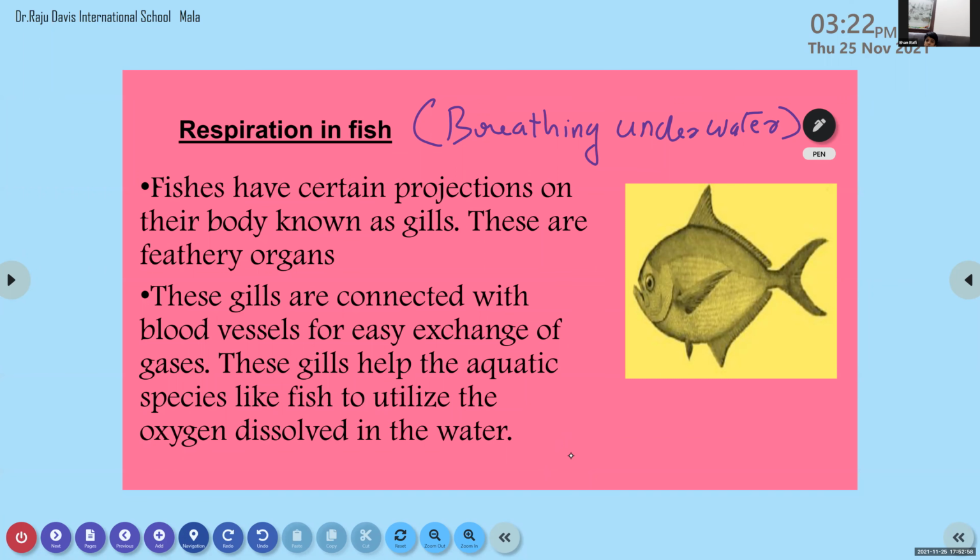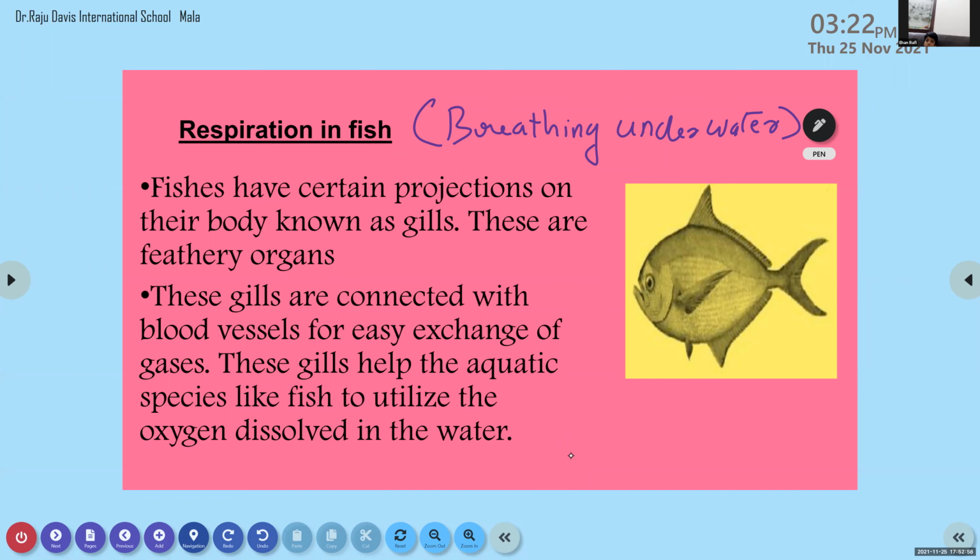Then Anlin, what do you mean by exhalation? Ma'am, we breathe out carbon dioxide. The process in which we breathe out air which is rich in carbon dioxide is known as exhalation. During inhalation, what all things happen in the body of human beings?